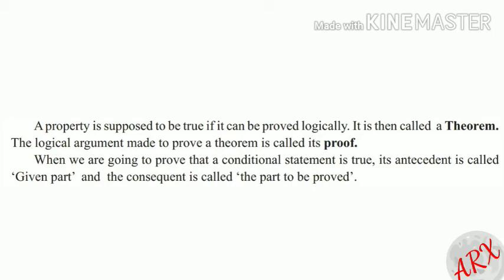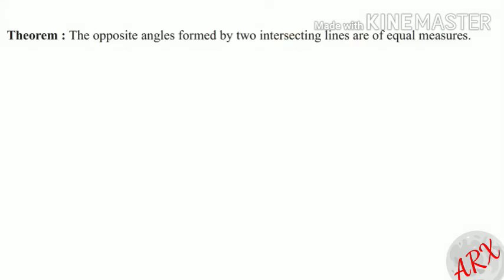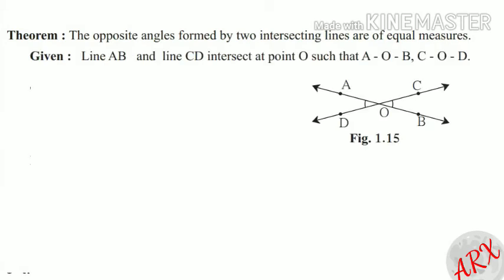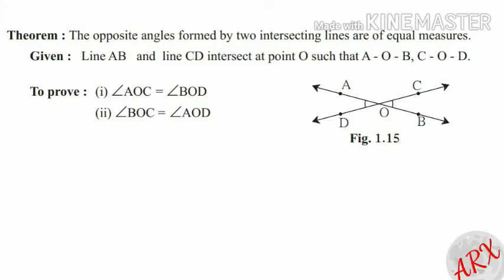Now we will take the first theorem. The opposite angles formed by two intersecting lines are of equal measures. Then the conditional statement will be: if two lines intersect each other, then the opposite angles formed are of equal measures. Hence we will draw two lines, line AB and line CD, intersecting at point O, such that A-O-B and C-O-D. Now we have to prove angle AOC equal to angle BOD, and second, angle BOC equal to angle AOD.